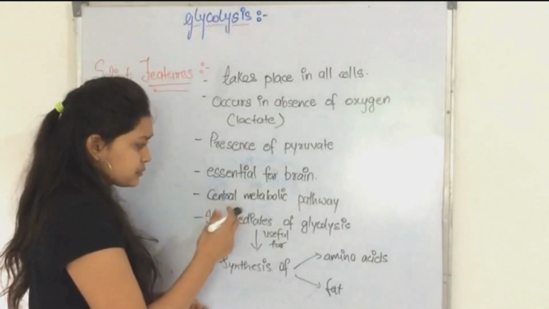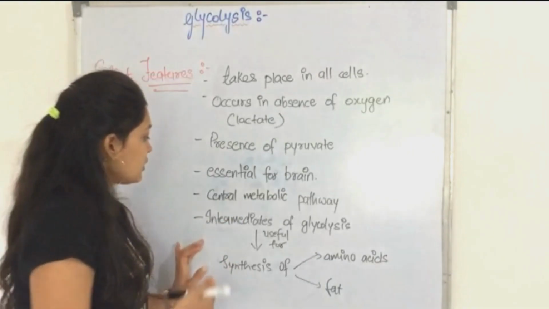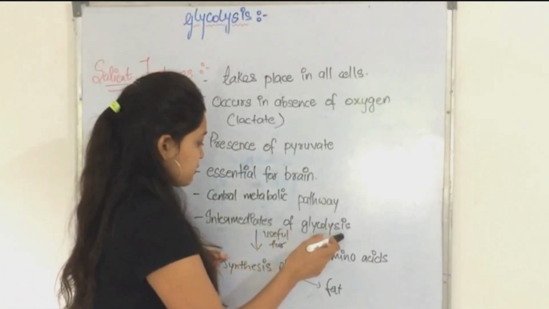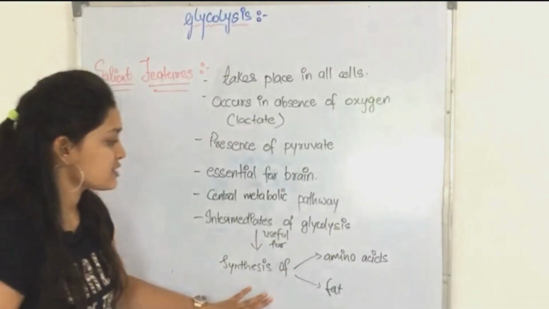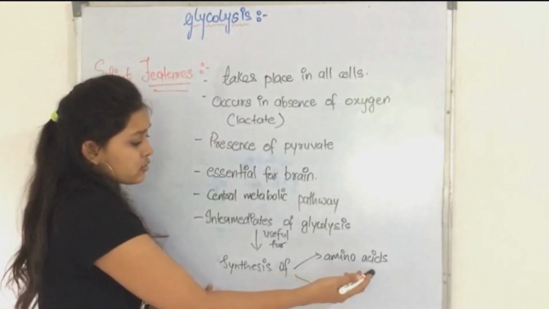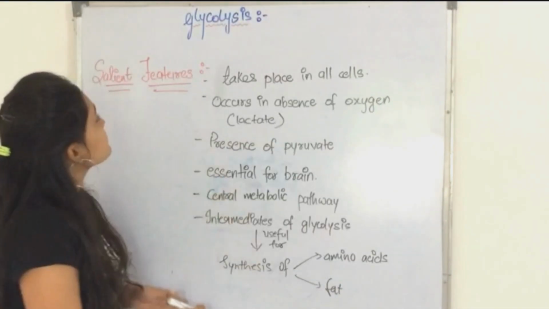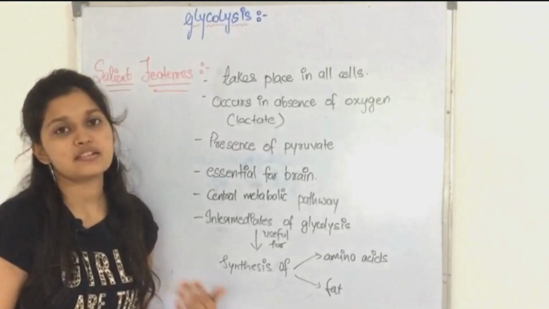As you know, it is used in mostly all the pathways, so it is central metabolic pathway. Third, the intermediates of glycolysis are useful for synthesis of amino acids and fats. So these are the features of glycolysis.